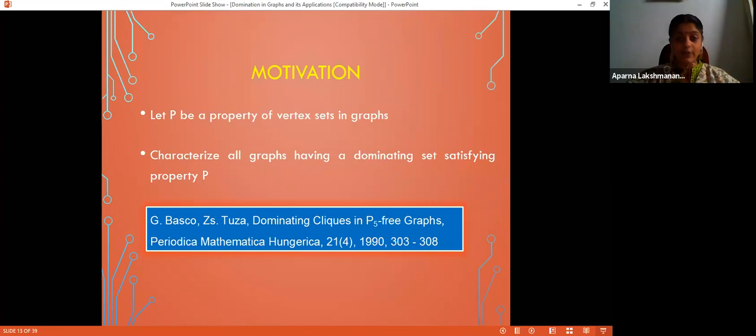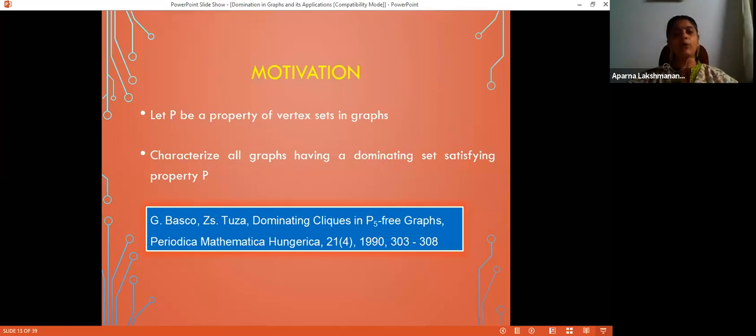So it is not always true that, given any property P and any graph G, I can always find a dominating set of that graph which satisfies property P. So the question was to characterize graphs which admit dominating sets which satisfy property P. This motivated many authors to define new domination parameters by varying the property P.